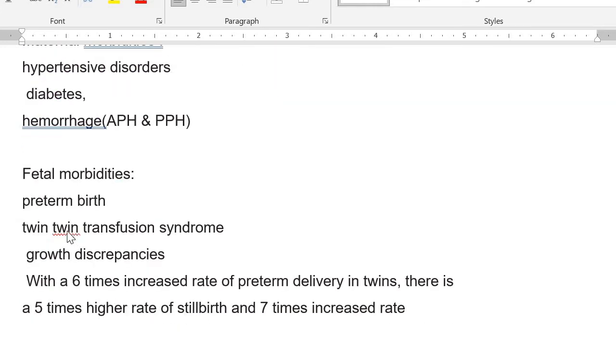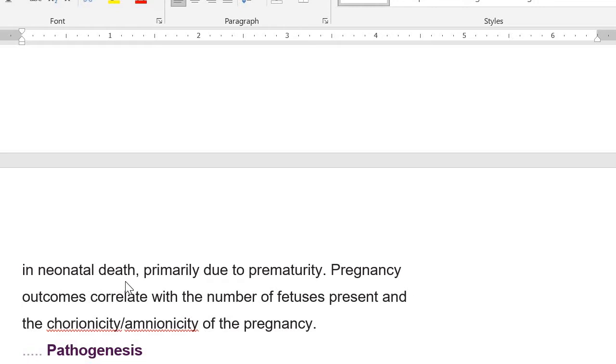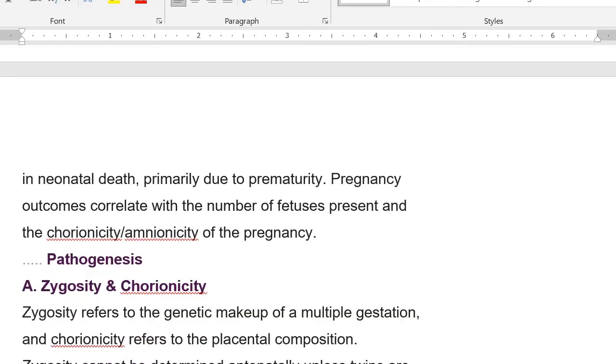Fetal morbidities include, most commonly, preterm birth, twin transfusion syndrome, and growth discrepancies between the two fetuses, which will necessitate birth before 37 weeks of pregnancy. There is a 6 times increased risk of preterm delivery in twins, a 5 times higher rate of stillbirth, and a 7 times increased risk of neonatal death. All of these complications occur mostly because of prematurity. Pregnancy outcomes depend upon the number of fetuses and then the chorionicity and amnionicity of the pregnancy.